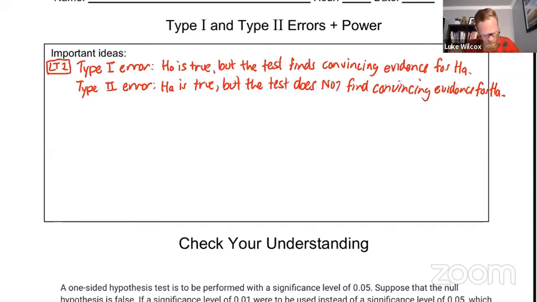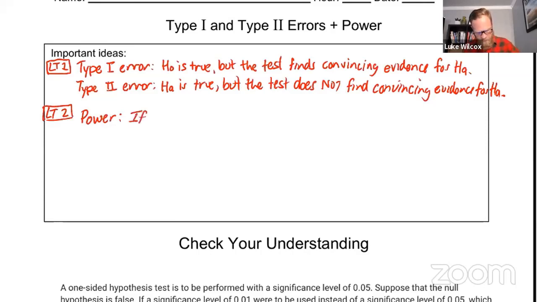All right, learning target number 2. For this one, we talked about power and how to interpret power, as well as how do we increase the power of a test. So let's start with the interpretation of the power. Remember, for the power, we were in the second distribution where the alternative is true.